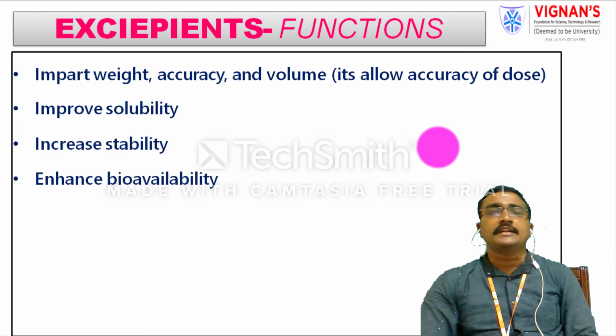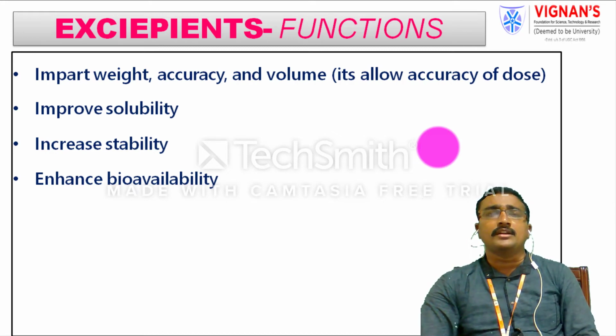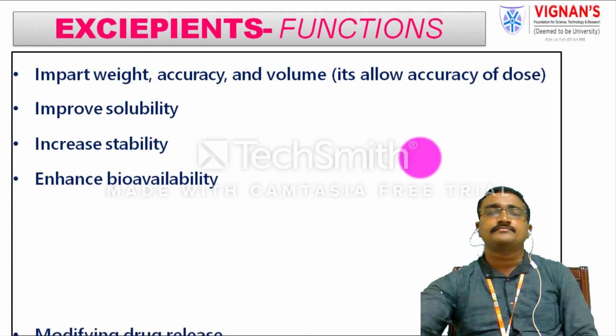That means the rate and extent to which the drug reaches the blood or systemic circulation, that rate and extent we call the bioavailability. If you add excipients like disintegrating agents, solubilizing agents or permeation enhancing agents, these mainly have a high effect on the bioavailability rates.